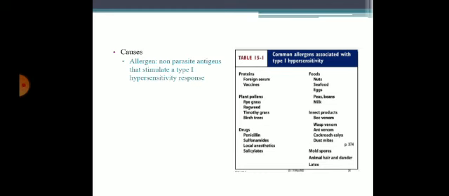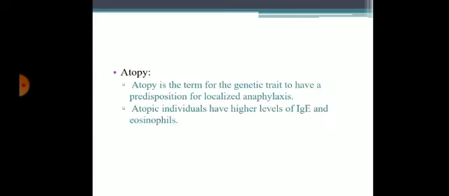Sulfonamides, local anesthesia, salicylates. Insect products like bee venom, wasp venom, ant venom, cockroach calyx, dust mite, mold spores, animal hair, dander, and latex. These are the common agents which cause type 1 hypersensitivity reaction.